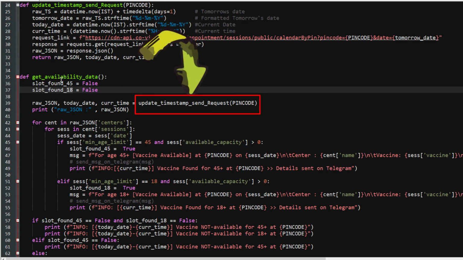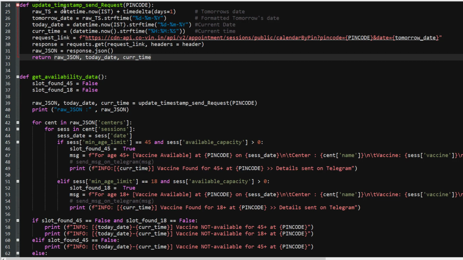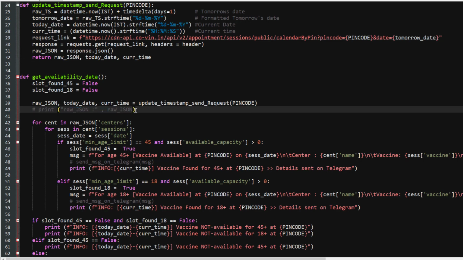Inside this function, whenever this function is called, it will internally call the function that we have created in the last step. And this function, with the current date and time, will send a request and receive the response. These are the return parameters that will be available as an output of this function. And the same values I have used here also in order to avoid any confusion. This one you can ignore.